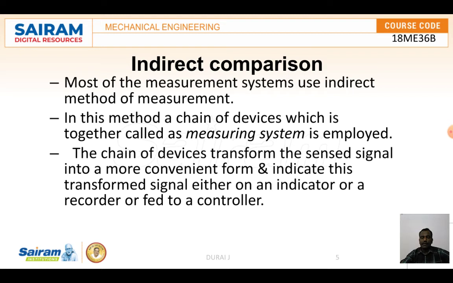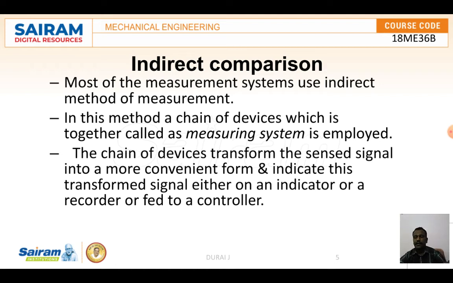Whatever variable we are going to measure, the result is shown in a different manner, for example as an electrical signal or some other way. That is indirect comparison.